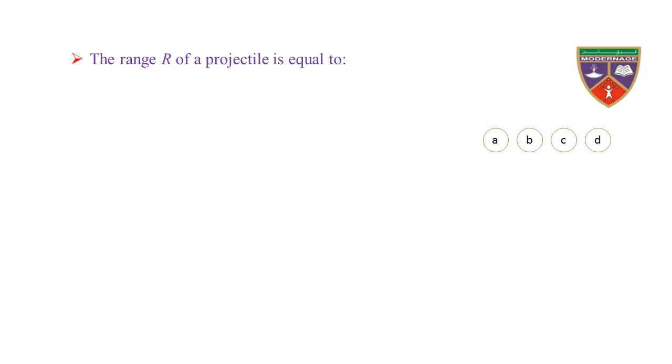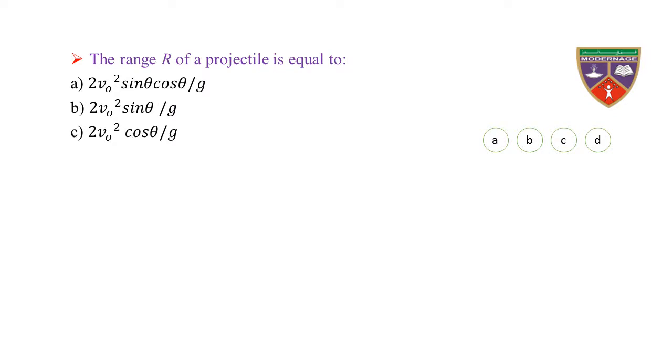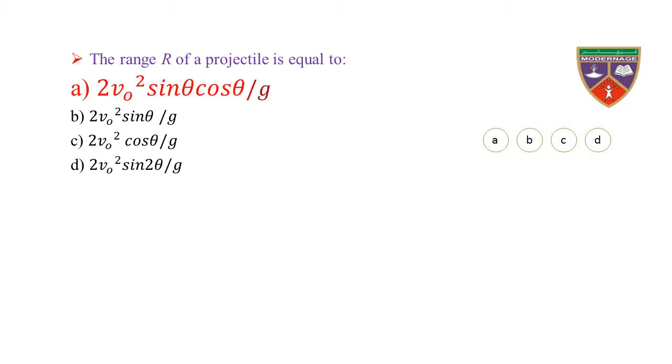The range R of a projectile is equal to: option A 2v naught square sine theta cos theta divided by g, option B 2v naught square sine theta divided by g, option C 2v naught square cos theta divided by g, option D 2v naught square sine 2 theta divided by g. The key is 2v naught square sine theta cos theta divided by g. Therefore, option A is correct.